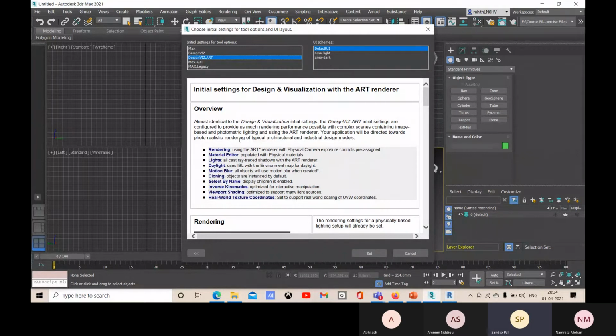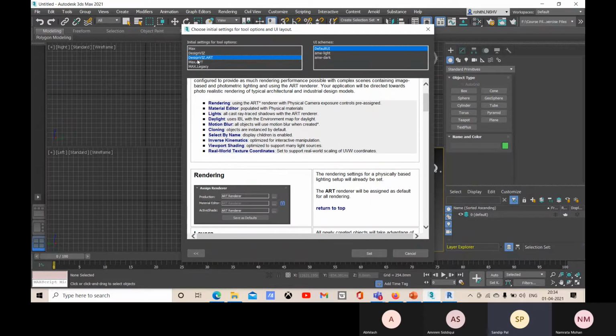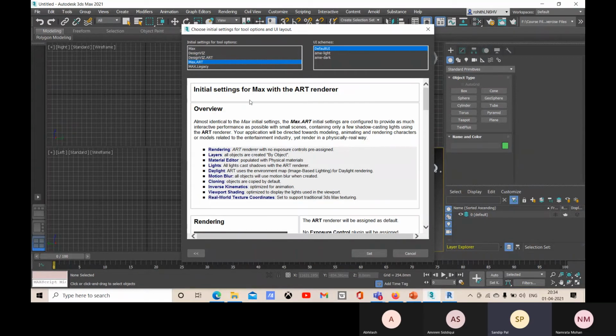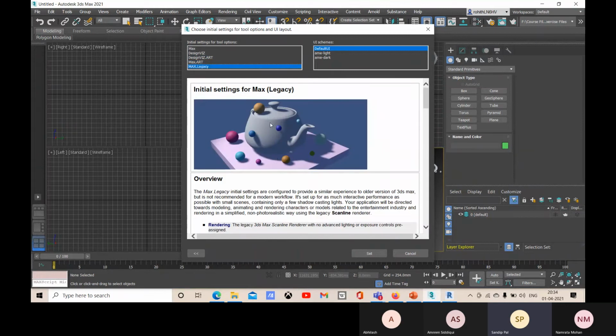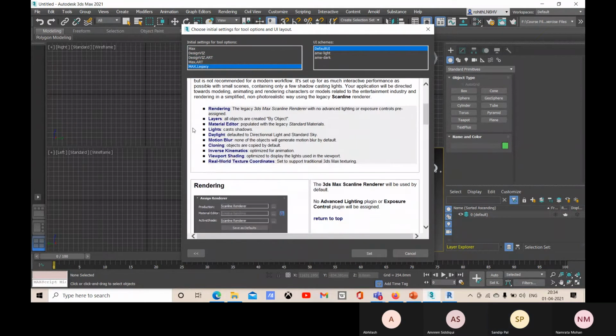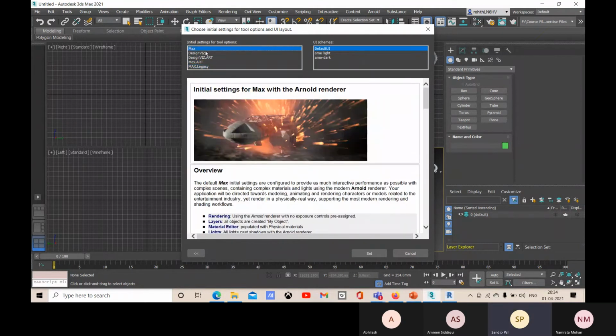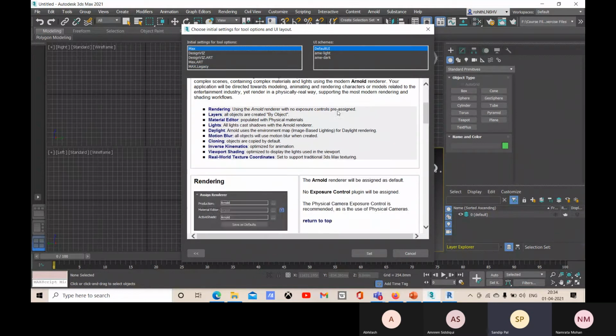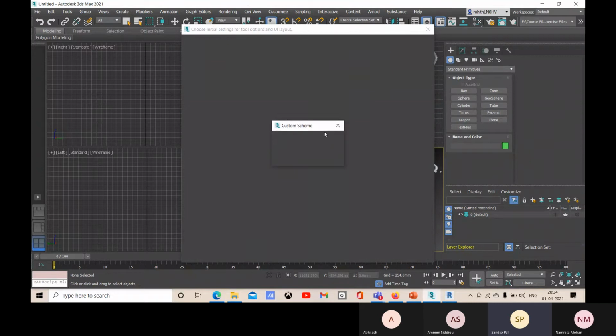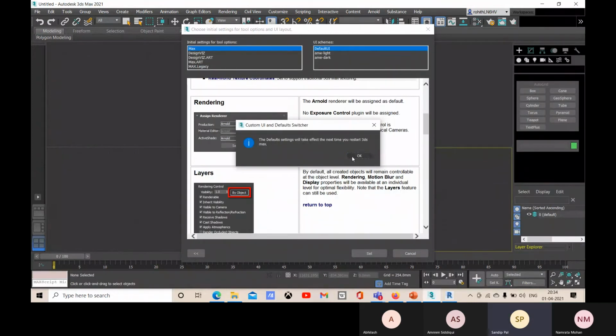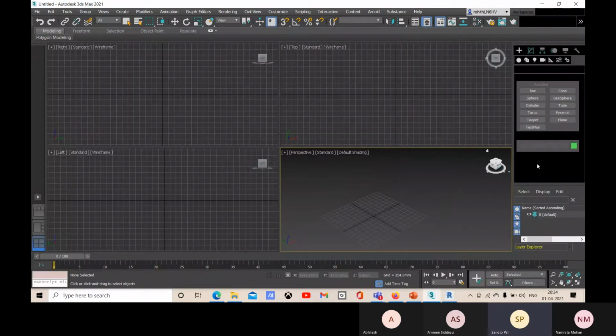Like for the rendering, which one will be the renderer, and the material editor, what will be the light settings, and all these things as per this UI layout you will get. Okay, so most of the time we will use this max one with this default UI, and let's go for OK, and there you see.